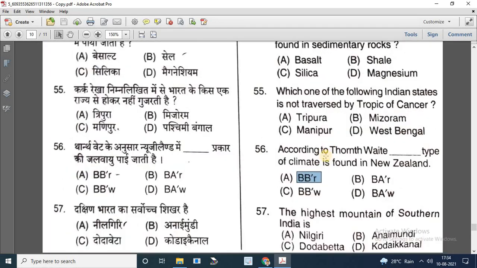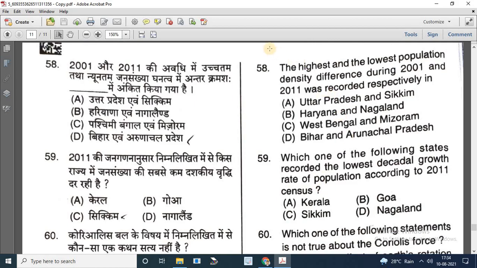Next question: the highest mountain of southern India is. Options are Nilgiri, Annaimudi, Dodda Betta and Kodaikanal. So the correct answer is Annaimudi. Next question is 58. The highest and lowest population density difference during 2001 and 2011 was recorded respectively in.